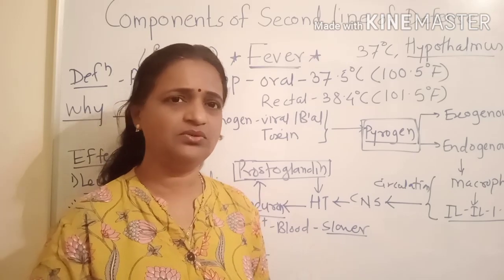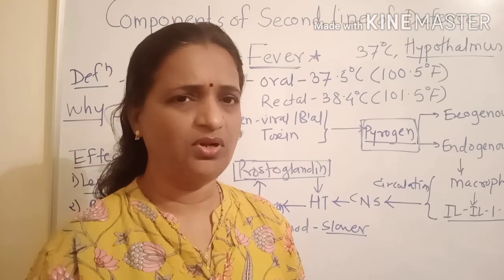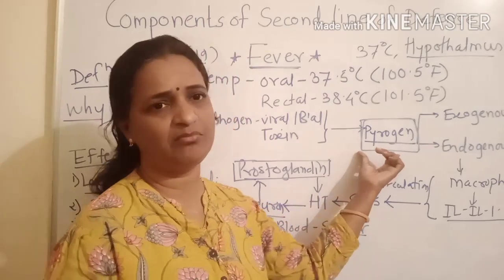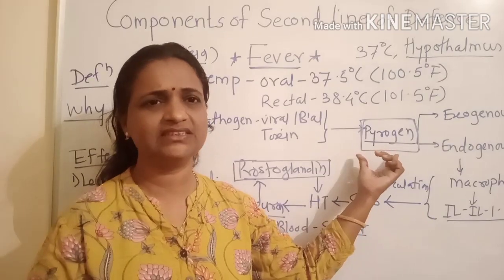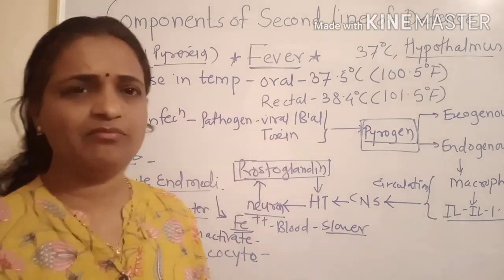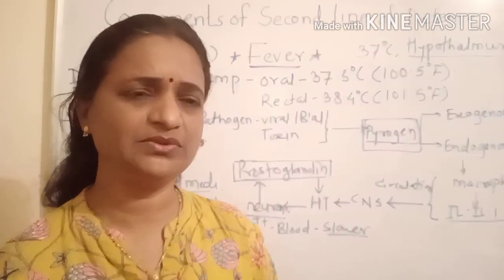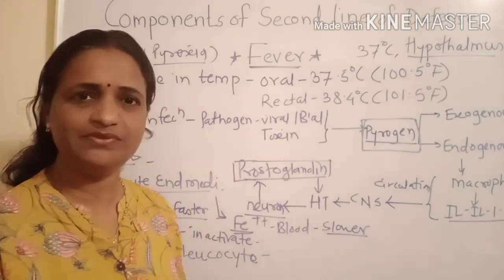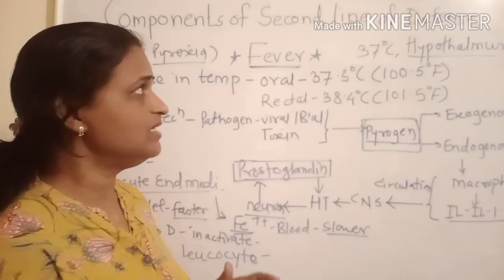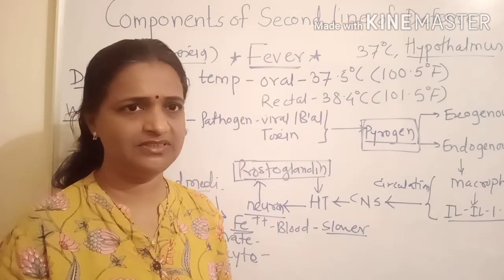When the fever is high grade or prolonged, it should be medicated with antipyretic medication, which controls the fever. But in the case of viral and bacterial pathogens, when the fever is an acute fever for a short time, when the body gives the symptom of fever, in that case fever is protective and it gives such protection in the second line. So this is the role of fever in the second line of defense mechanism.